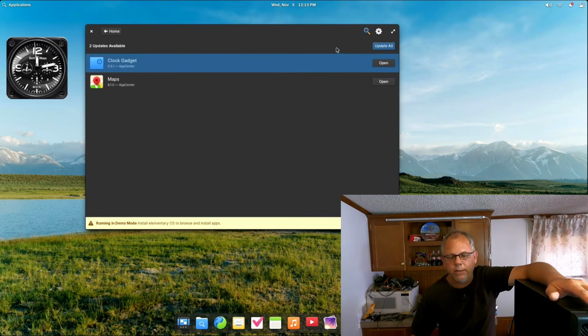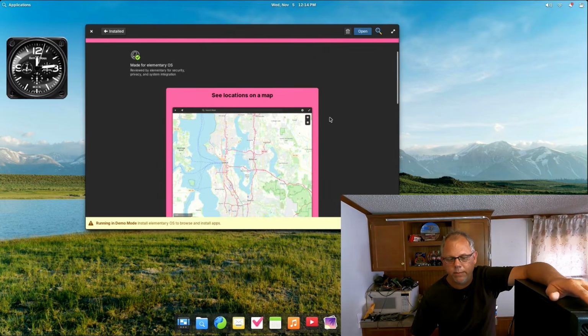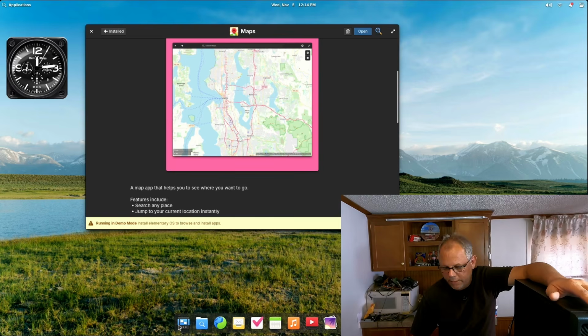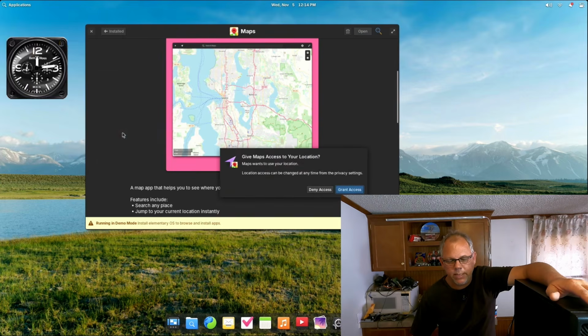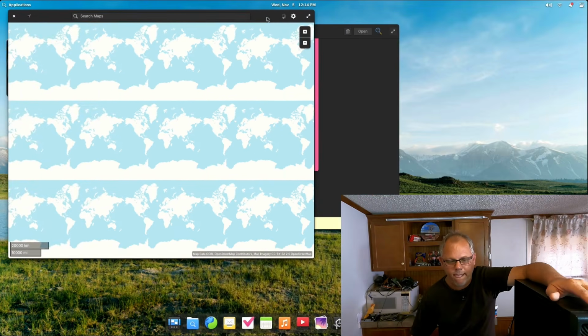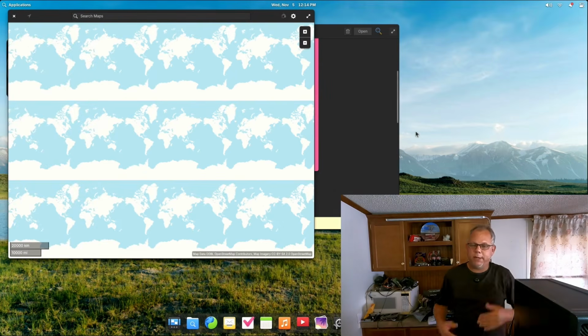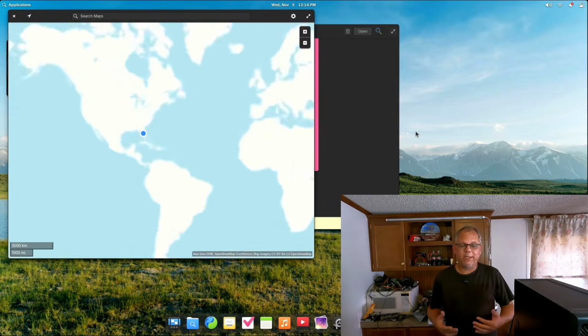So what do we got over here? Clock gadget, open, maps. Let's go ahead and open it. Did it install? I don't know. Go to our applications and see if we got some maps in here. It looks like it installed it. So we'll pull the maps up. I believe it's updating now. So we might just give it a second. But that's basically going to, well, not basically, that is going to do it for the video.